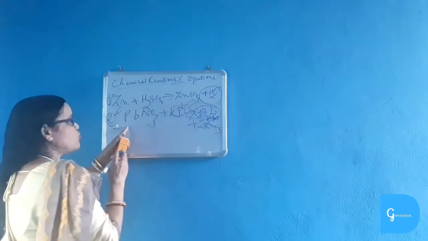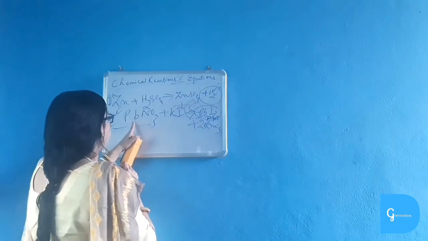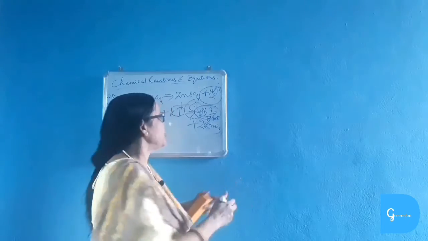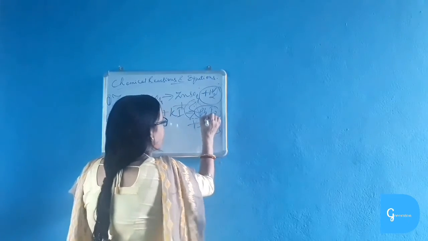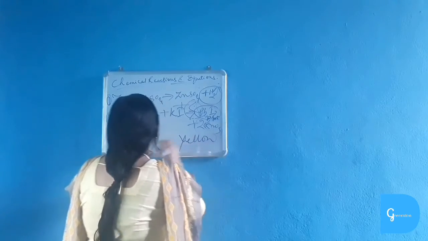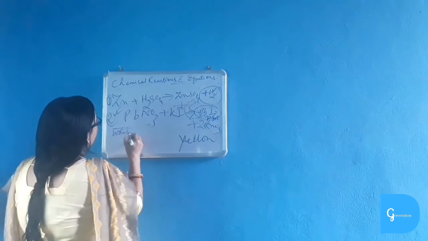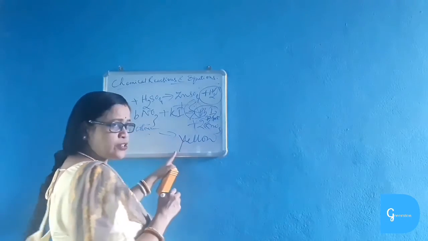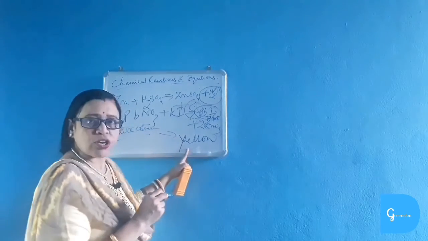Okay, this is soluble in water. So lead nitrate reacts with potassium iodide to give solid precipitate. Precipitate means solid. Forms precipitate of lead iodide, which is yellow in color. This is most important. Yellow in color, and this is white in color. So there is color change. Color from white to yellow, color change.